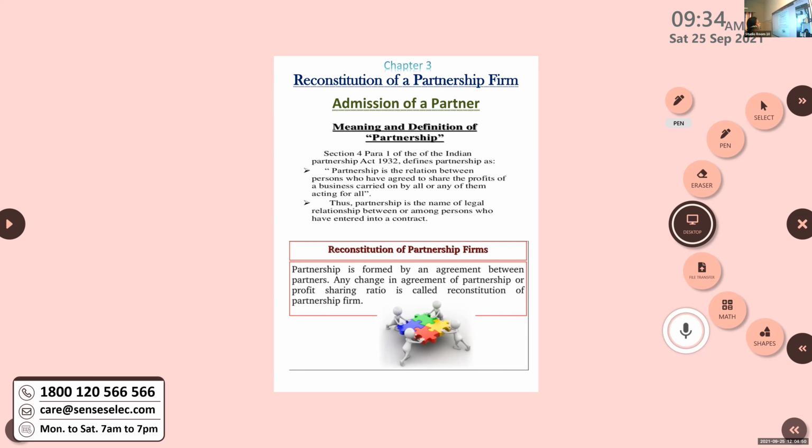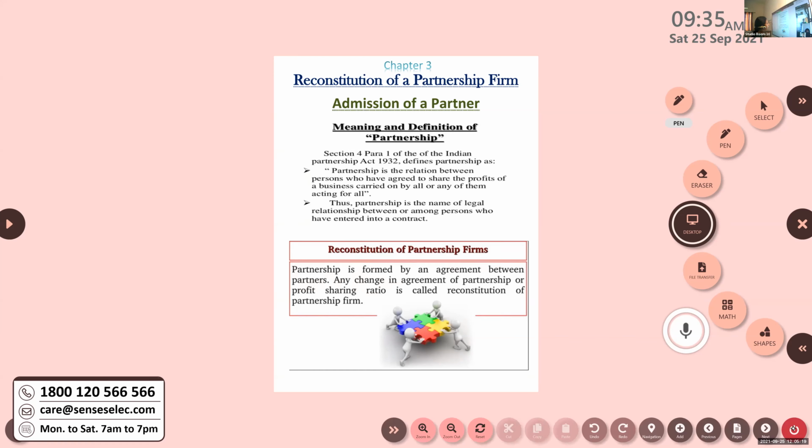And I would request you to take down this also. Partnership Act 1932. By now, you are all thorough with it. You can also study this. Section 4 of the Indian Partnership Act defines what is partnership. Section 4. That is also important because I found that question in one of the question banks. Which section? Section 4.